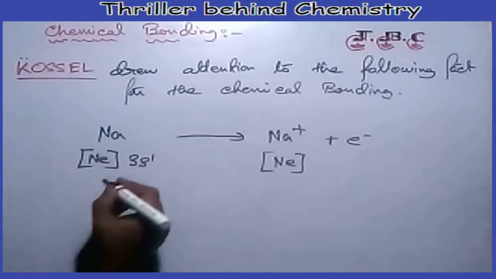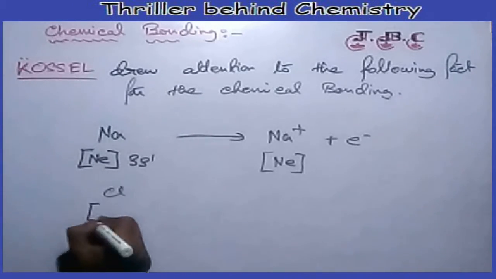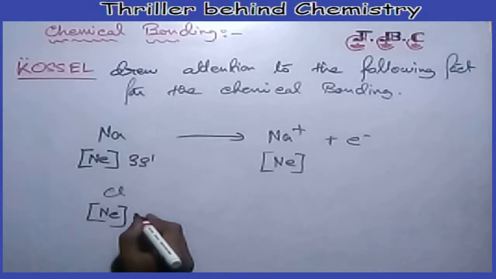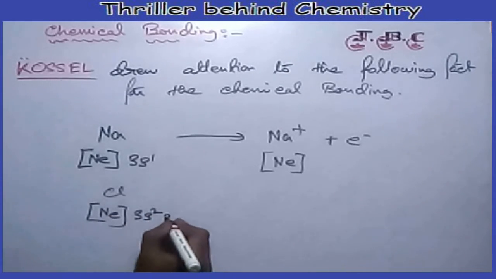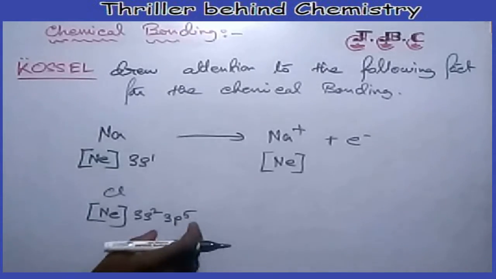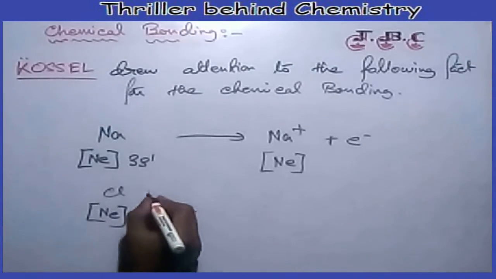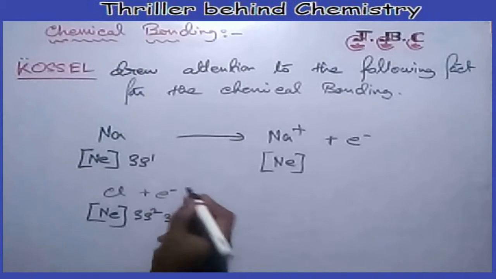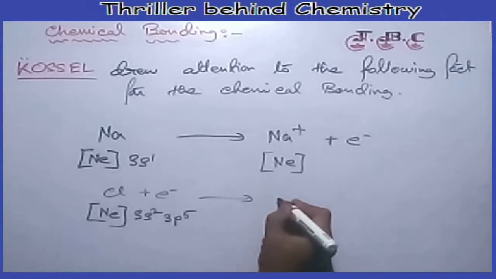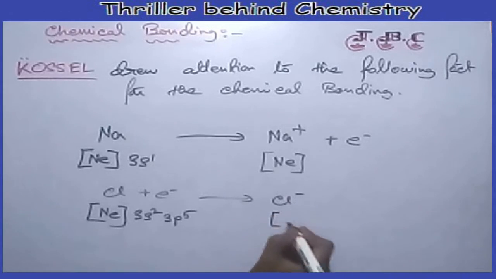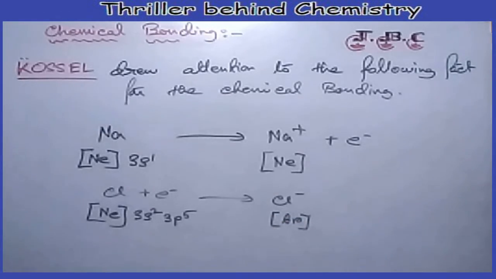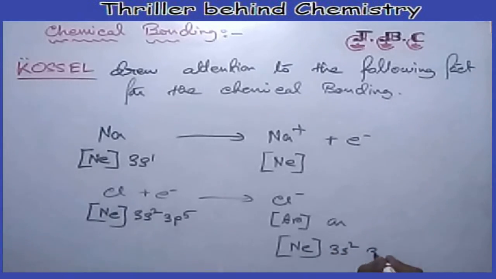In the case of chlorine, the electronic configuration is neon 3s2 3p5, one electron short of the noble gas configuration, and for stability it has to gain one more electron and become chloride, Cl minus, that is argon, or neon 3s2 3p6, that is 8 electrons.